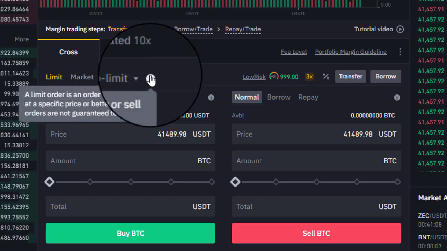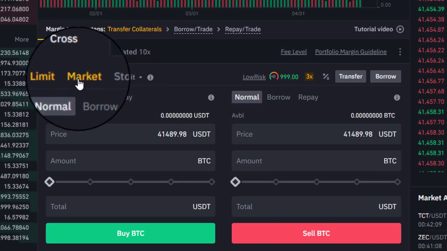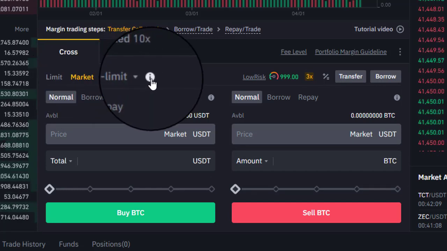If it is limit, then a limit order is an order to buy or sell at a specific price or better. Limit orders are not guaranteed to execute. It means that if you set your limit, then I will buy at this time period, and I will buy these coins at this profit. So this comes in limit.